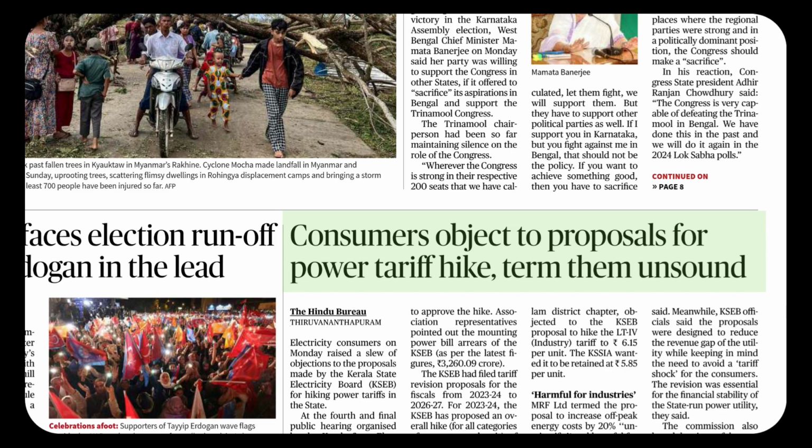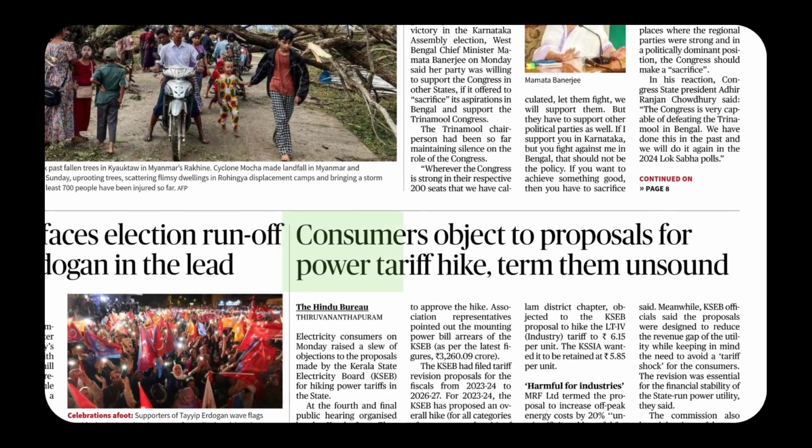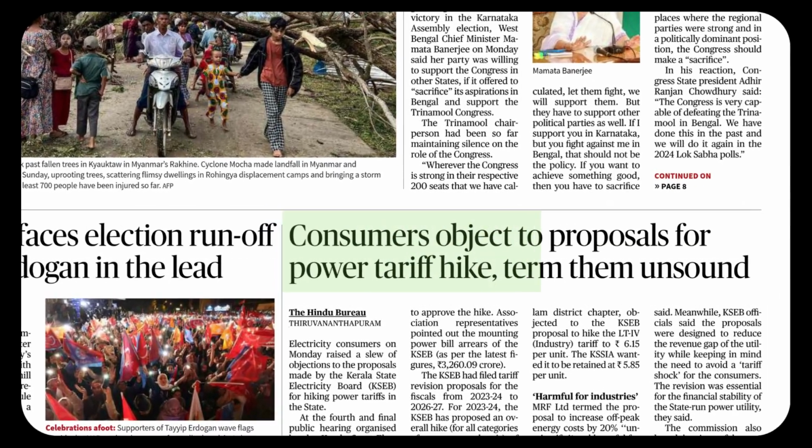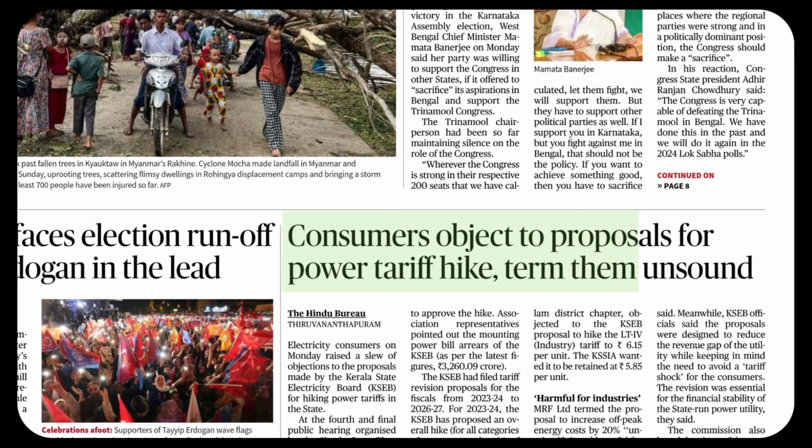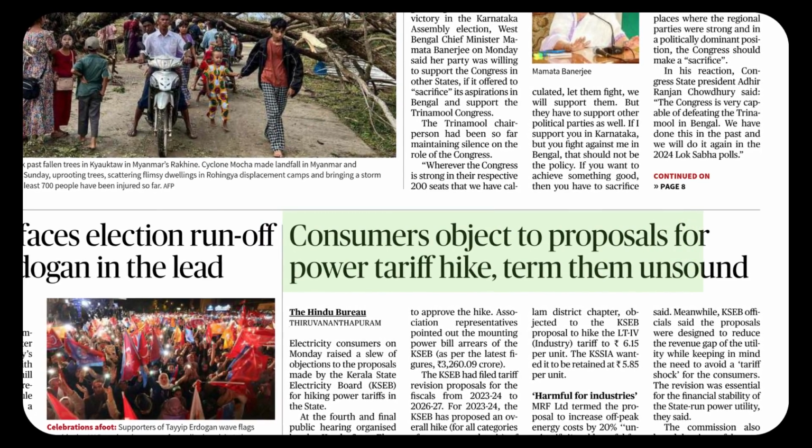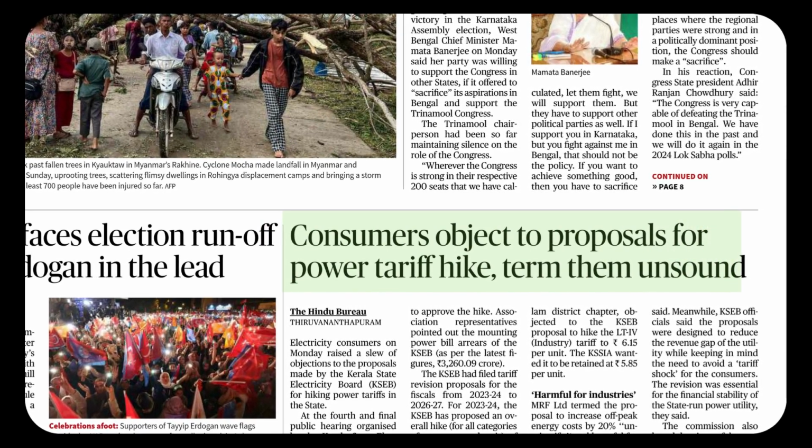Consumers object to proposals. Proposal is a beautiful word. So we have a noun called propose. So here the O sound is very interesting. Proposal, that O sound, proposal. Once again, proposal. It's a suggestion. Okay, proposal for something. Power tariff hike.